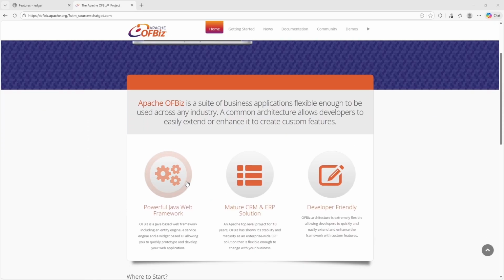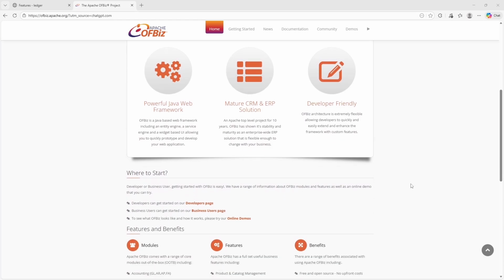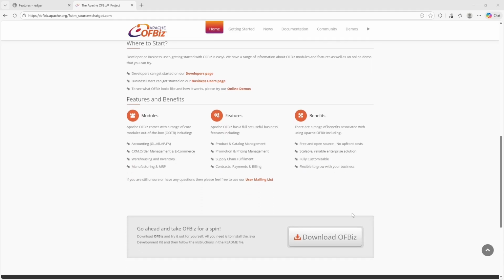These modules include accounting, inventory management, order processing, manufacturing, supply chain management, customer relationship management, e-commerce, and human resources. OFBiz is built as a modular framework, meaning businesses can activate only the components they actually need while customizing workflows extensively to match internal processes.